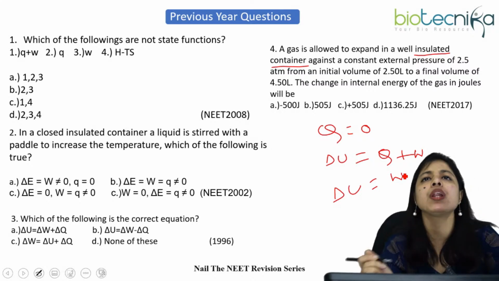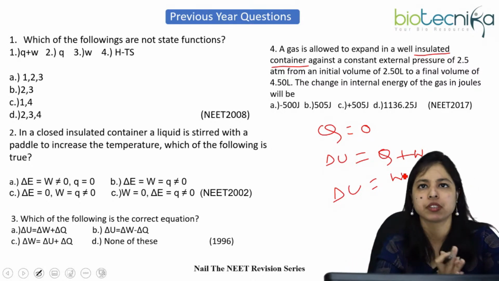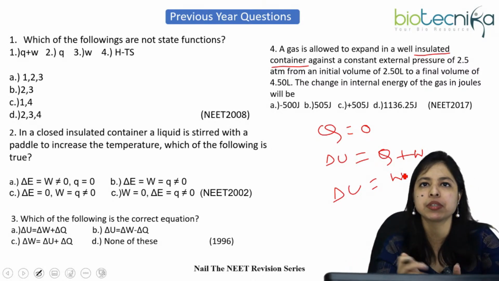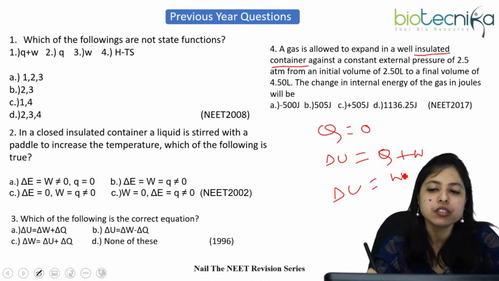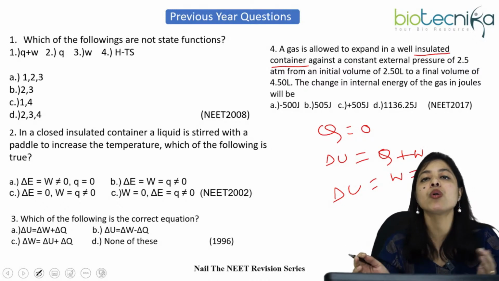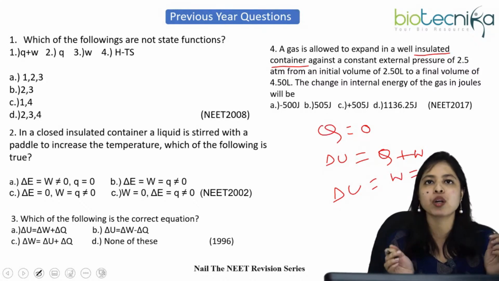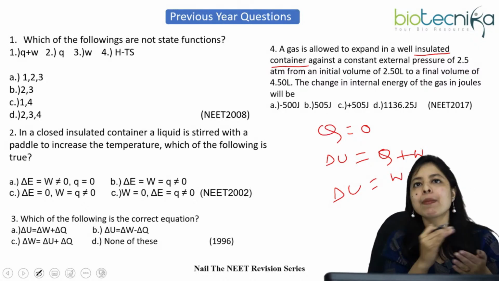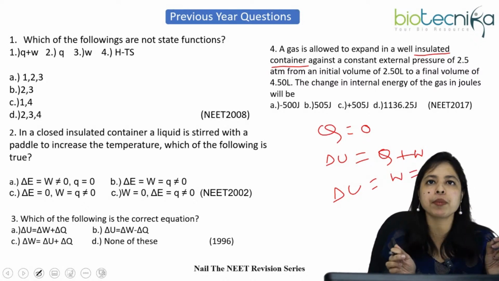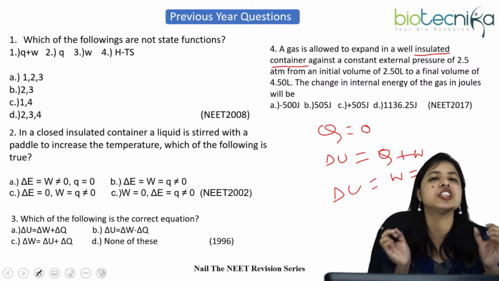Now, what is the formula of W? Work done, I have just said in the previous slide, maybe 2-3 slides ago. If it is not mentioned in the question whether the work is done on the system or by the system, then you can easily use the general form.